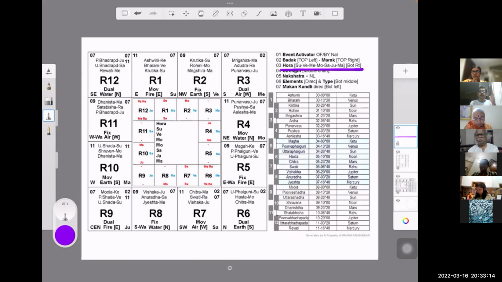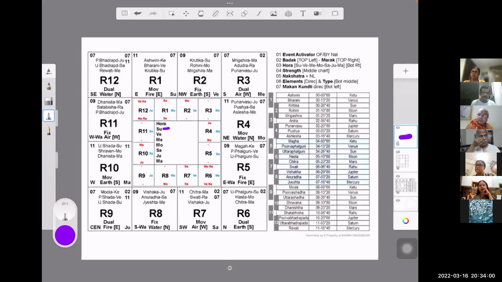What is Hora? A day has 24 hours, which are 24 horas. Hora is 1 hour. Each hour is ruled by a planet. There is a specific sequence. Now, how do we use this sequence? The day lord becomes the first hora. So if we are talking of Sunday, Ravivar, Sun becomes the first, so it will start from Sun.